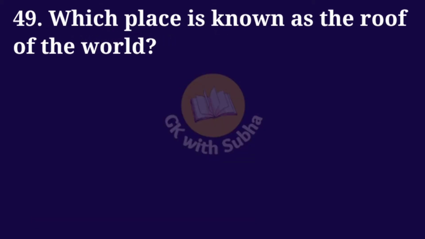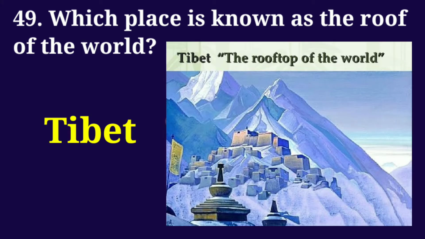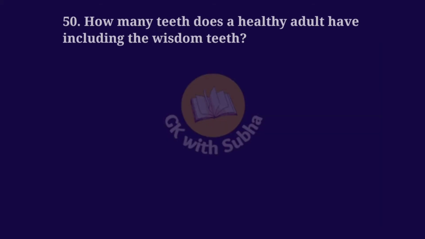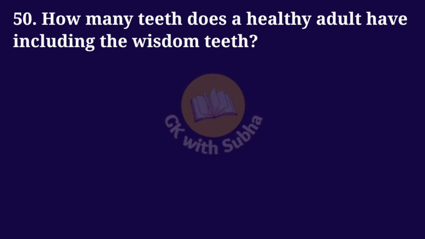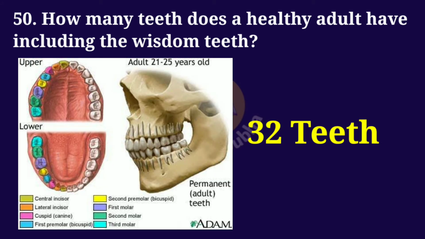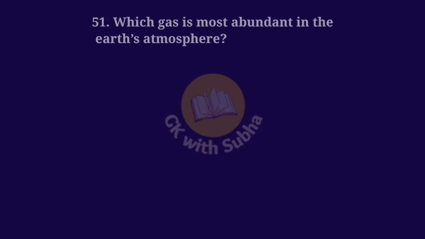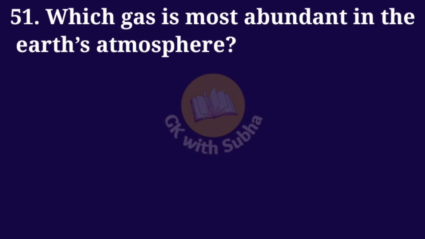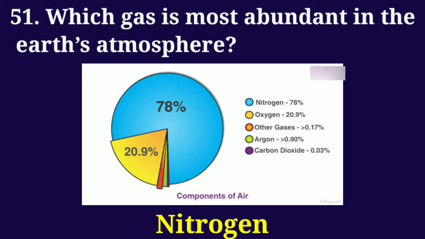Which place is known as the roof of the world? Answer: Tibet. How many teeth does a healthy adult have including the wisdom teeth? Answer: 32 teeth. Which gas is most abundant in the Earth's atmosphere? Answer: nitrogen.